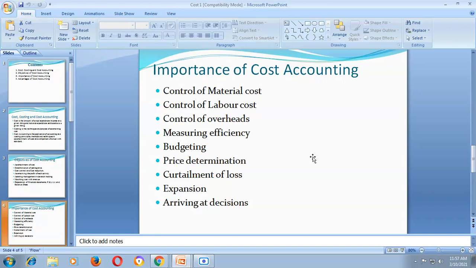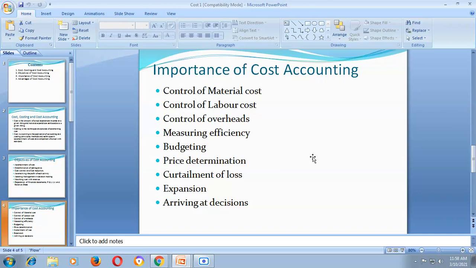Another important aspect of cost accounting is that it can also provide information which may enable reduction of overheads, that is, curtailment of loss, by utilizing idle time during the off season and all that. So the company can minimize the loss in case of non availability of material, non availability of power, or in case of non seasonal products and all that.